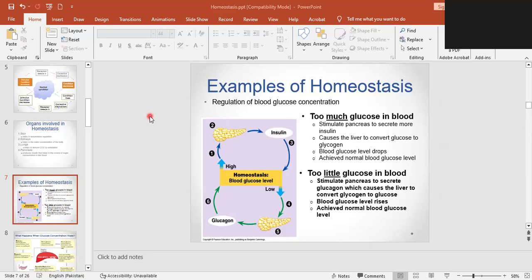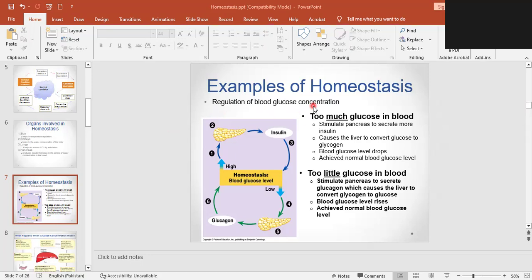Let's discuss some examples of homeostasis, which is also in your learning objective. As we discussed, there are two examples. One is related to blood glucose, and the other is related to temperature control. Let's move towards the examples. Regulation of the blood glucose concentration we have discussed in the hormone chapter. We will discuss it here again.